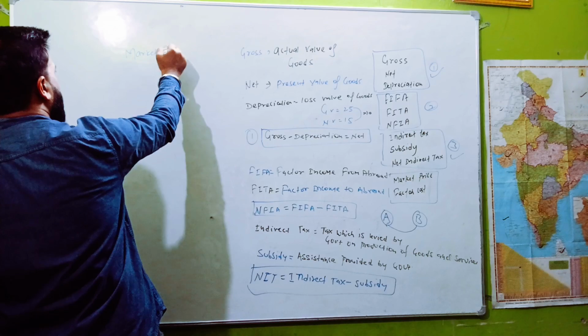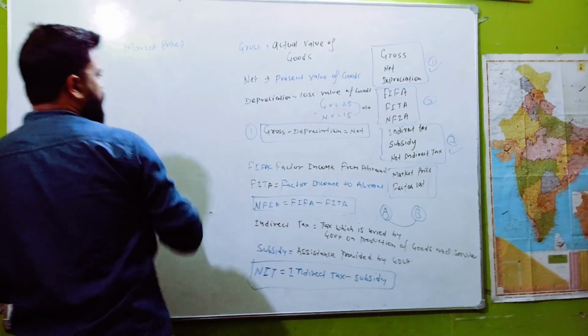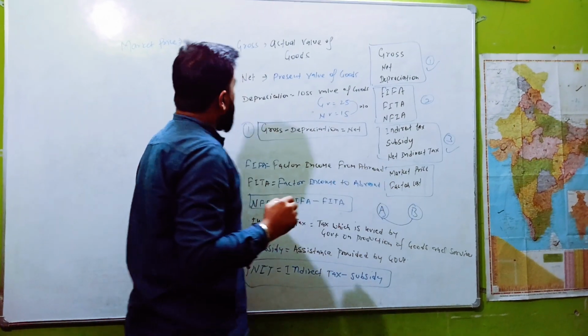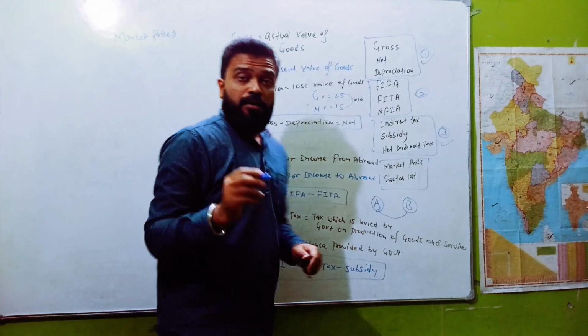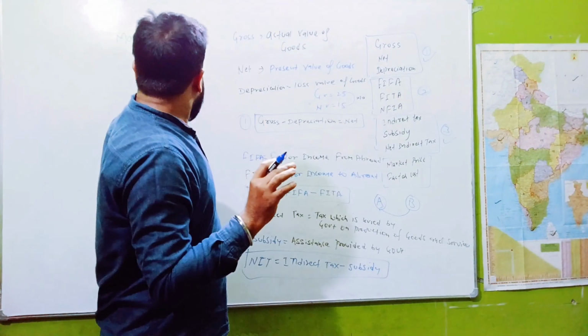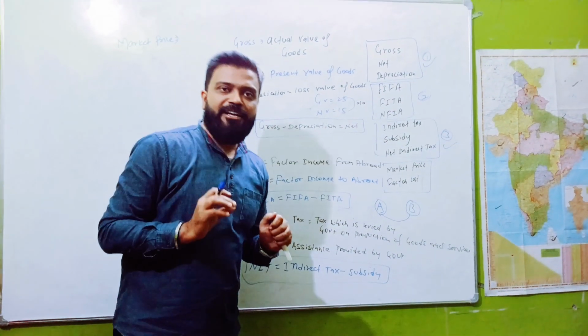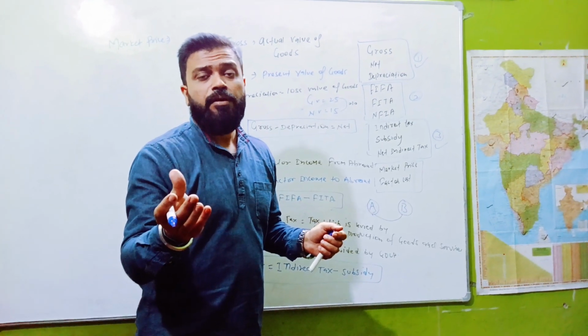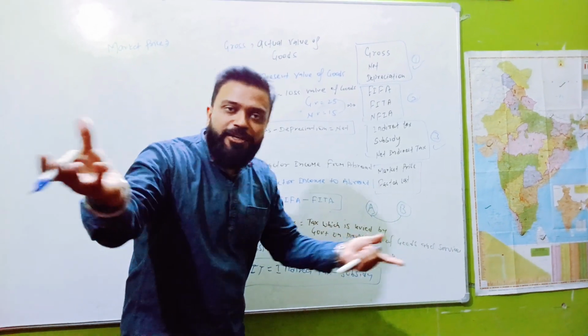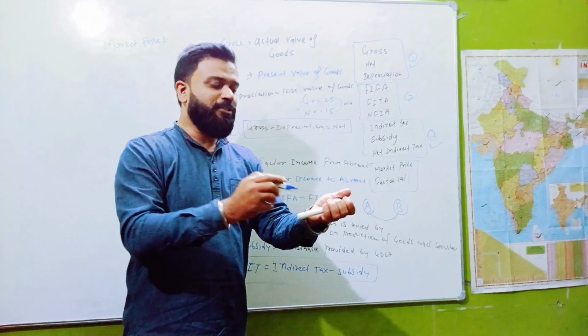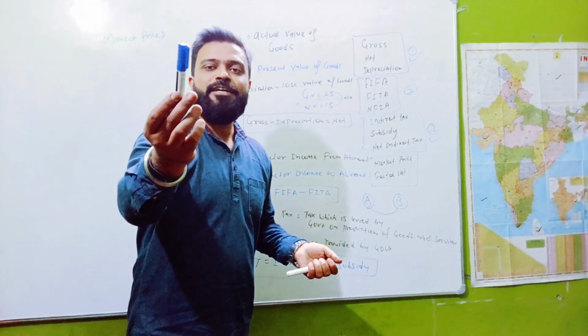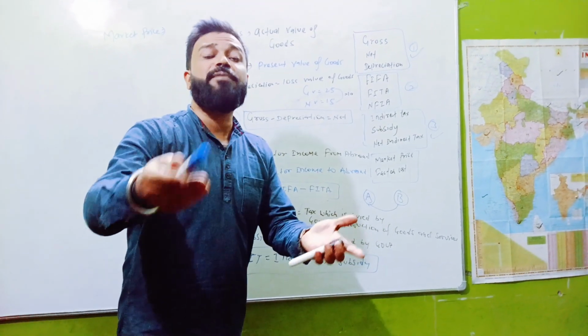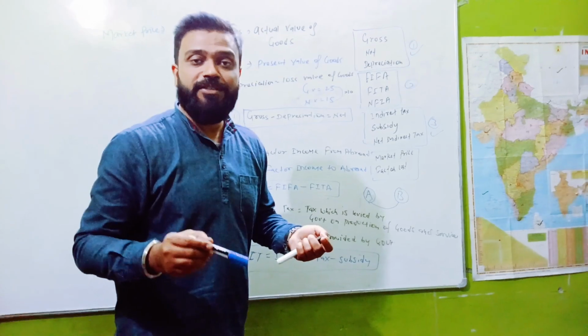I will try to deliver the lecture of this market price. What is market price? Market price means the price at which goods and services are sold in the market. Suppose the cost of the marker is 25 rupees, it means the market price of this good is 25 rupees.